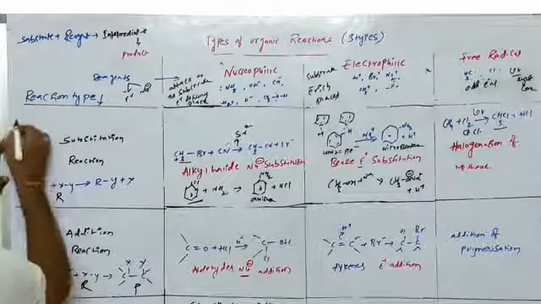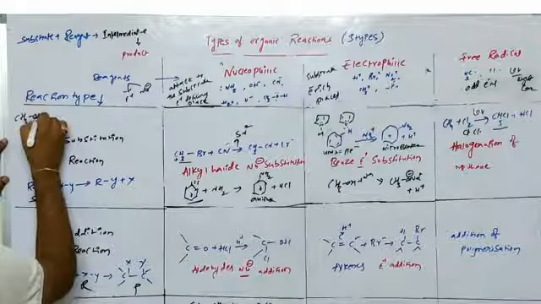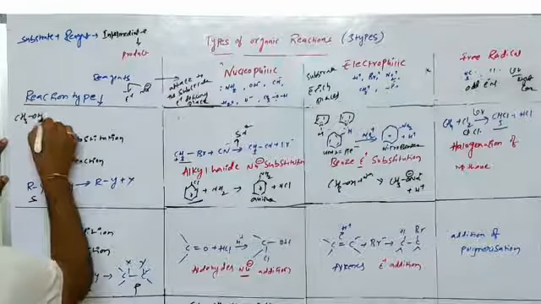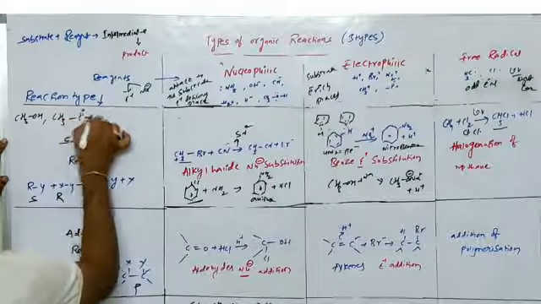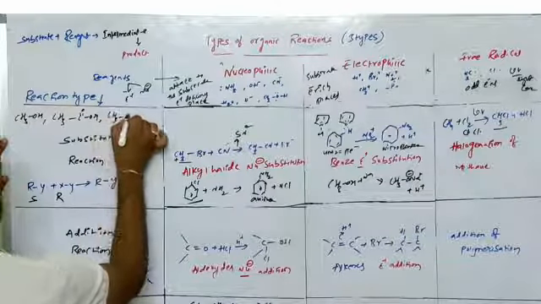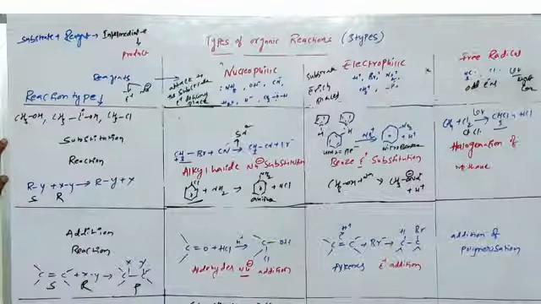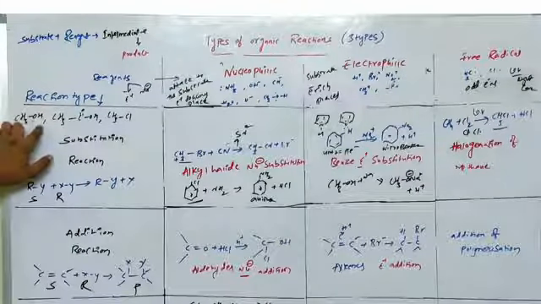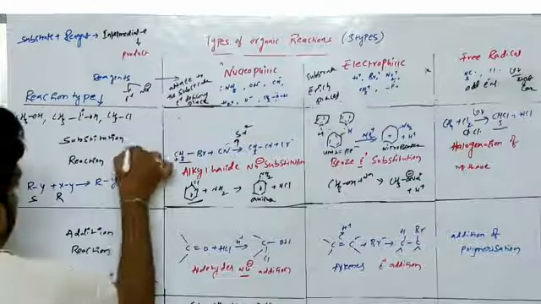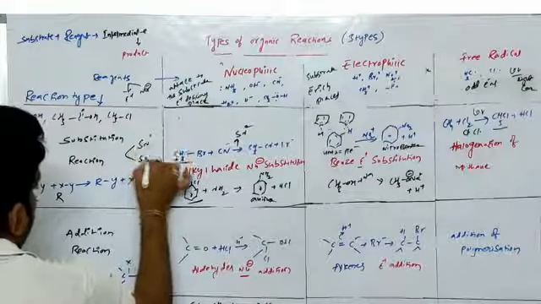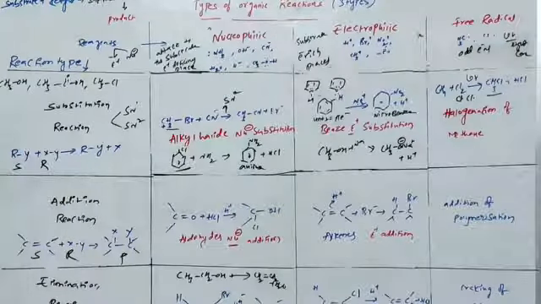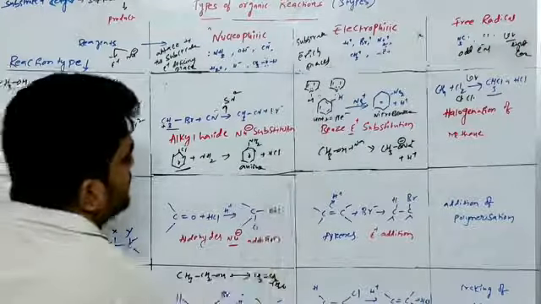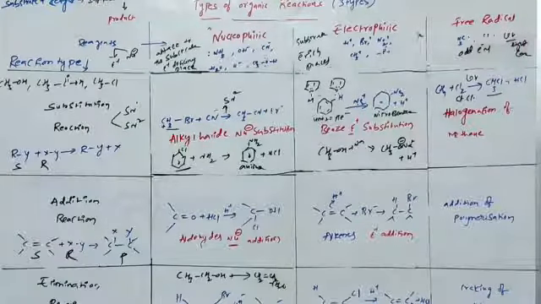Substitution reactions majorly occur in organic compounds ending with a nucleophile. Which compounds undergo substitution reactions? Organic compounds ending with a nucleophile: alcohols, acids, alkyl halides, acid derivatives. For these compounds, the major reactions are substitution reactions. Substitution reactions generally have two mechanisms, SN1 and SN2. Acids, acid derivatives, alcohols, alkyl halides, amines, and aromatic compounds: the major reactions of all these compounds are substitution reactions.